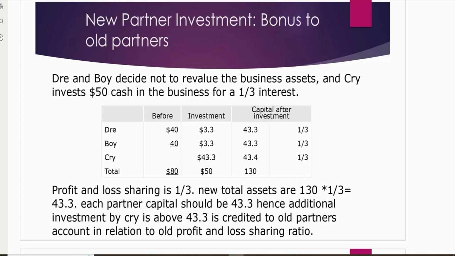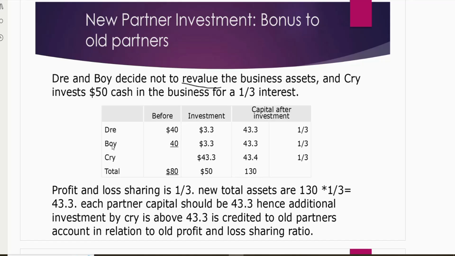When will the bonus go to the old partners? When the new partner invests more than his share. Ree and Boy decide not to revalue the business assets. When this statement is there, we immediately understand that we do not need to follow the goodwill method. We will follow the bonus method. Cry invests $50 cash in the business for 1/3. He wants a 1/3 proportion of the ownership, or you can say 33.33%.